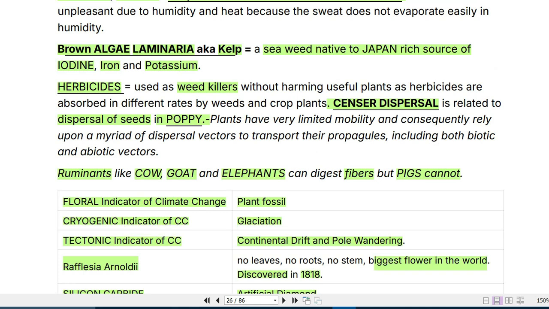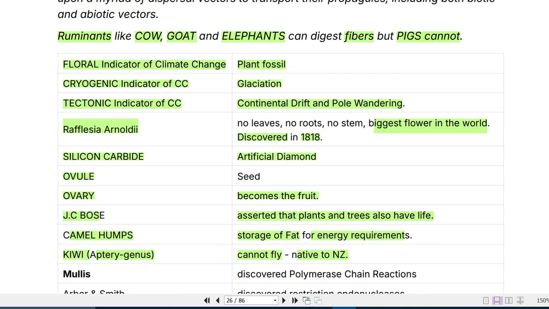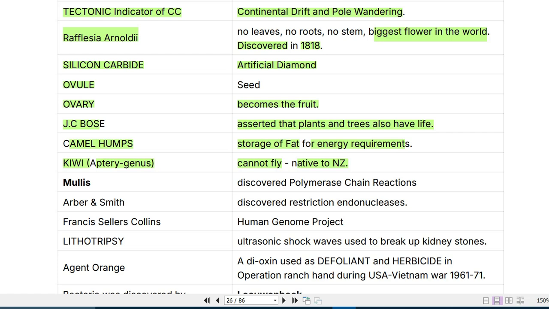Just like the laminaria, that is native to Japan. Kiwi, that is a bird native to New Zealand. Then Mullis discovered polymerase chain reactions. So he discovered polymerase chain reactions.